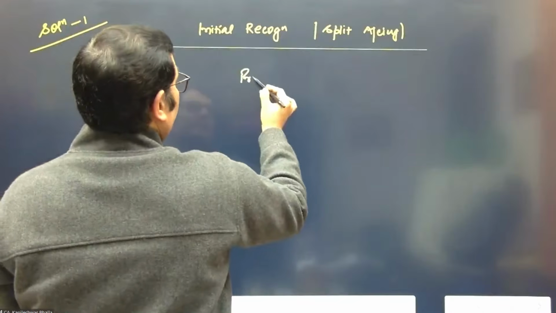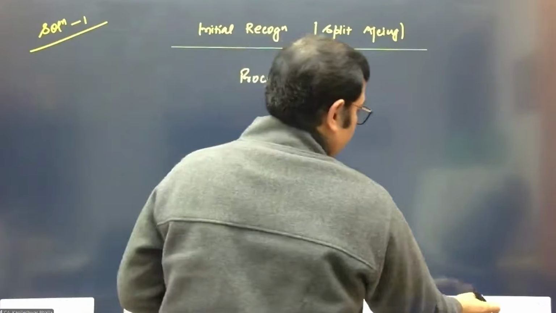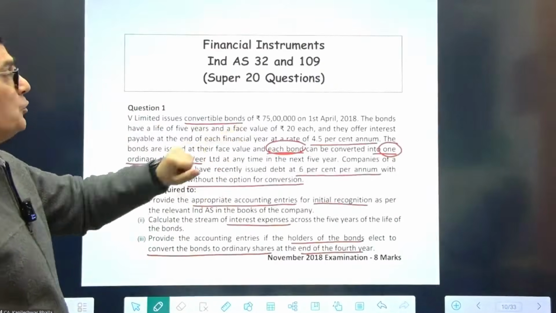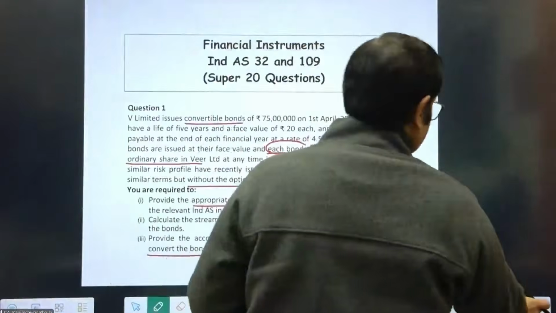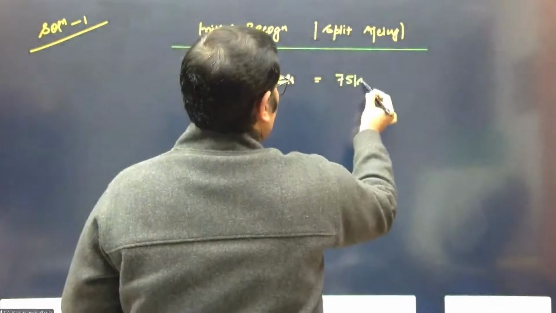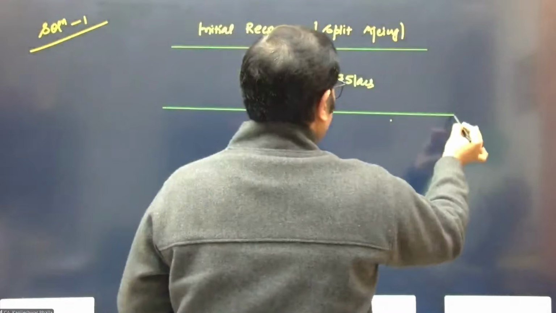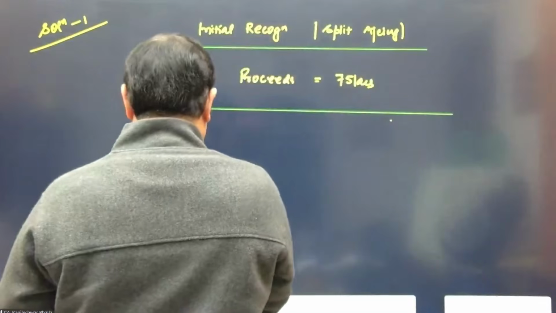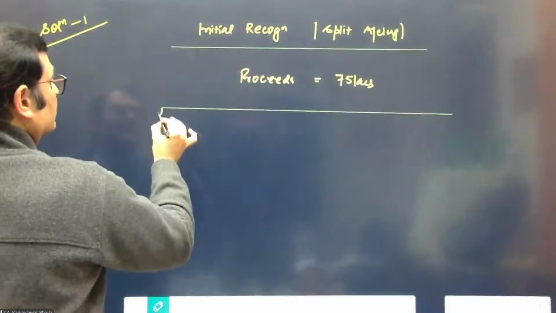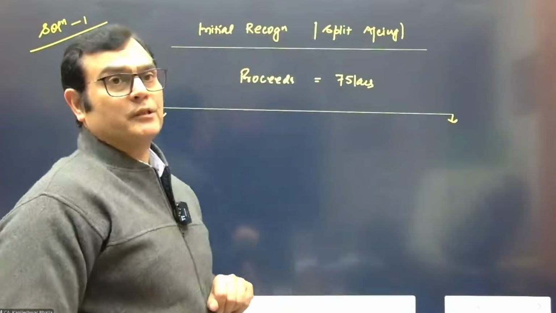So let's consider first of all the proceeds from the question. So we can clearly see that these bonds were issued at 75 lakhs, that is the proceeds. And nowhere in the question am I given any status regarding the fact that this is a case of partly convertible or mandatorily convertible.